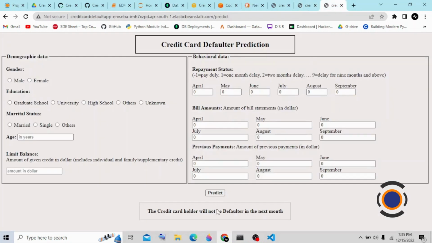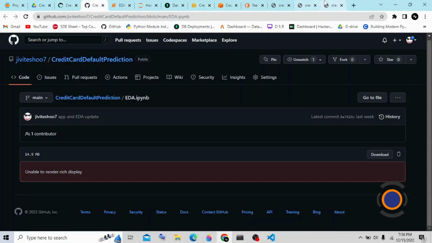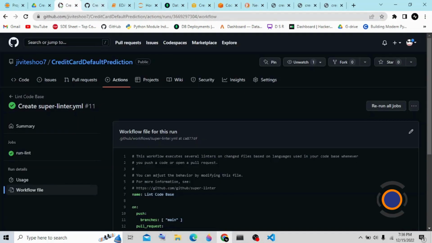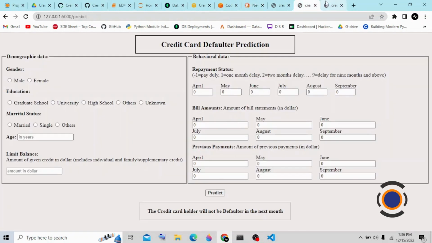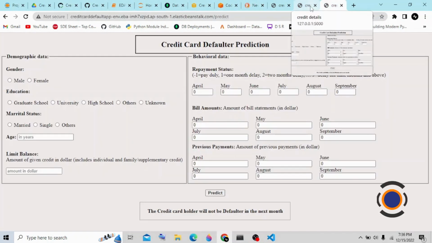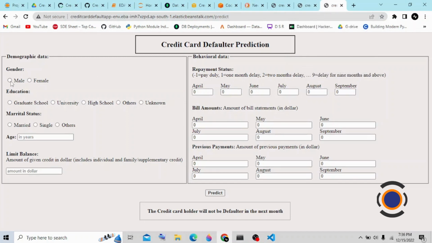For now, I'll give you another example with the same kind of data.